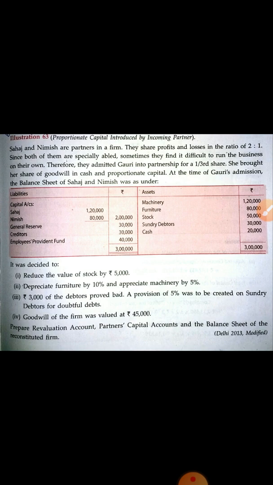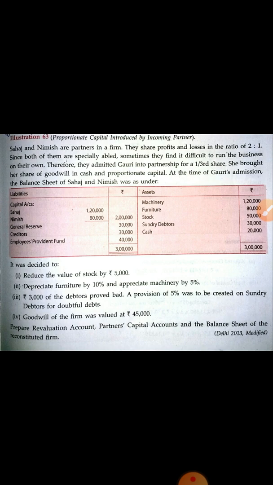New partner's share is given 1/3. She brought her share of goodwill in cash and proportionate capital. This line is given, she has brought her share of goodwill and proportionate capital, but the amount of capital is not given. It means this is the adjustment question.